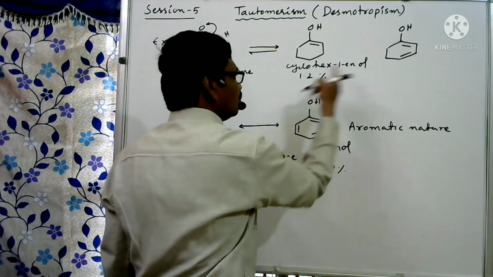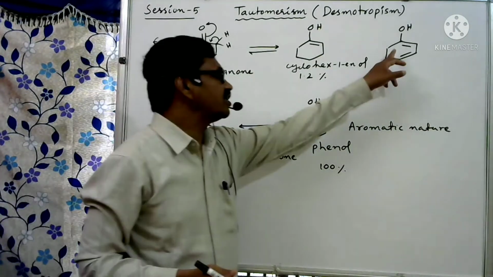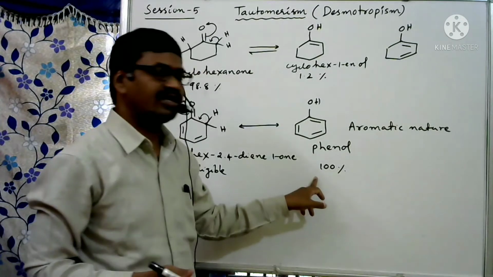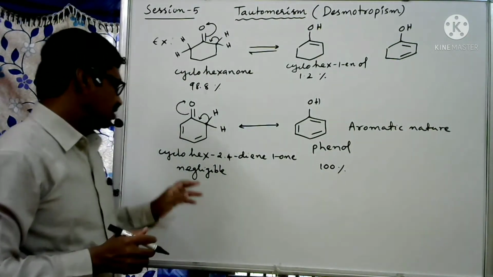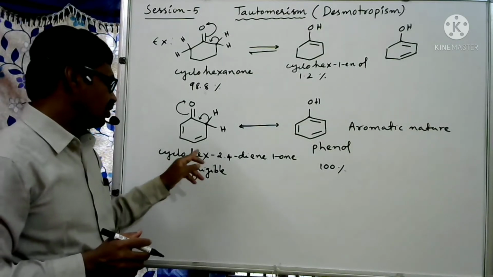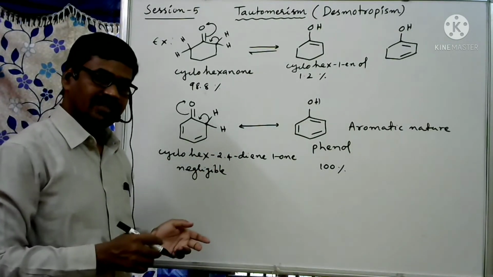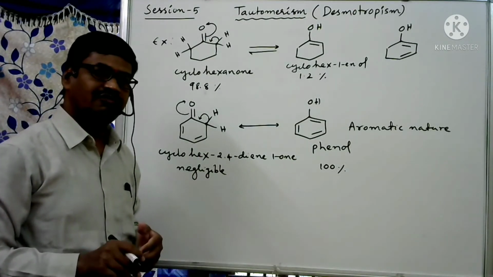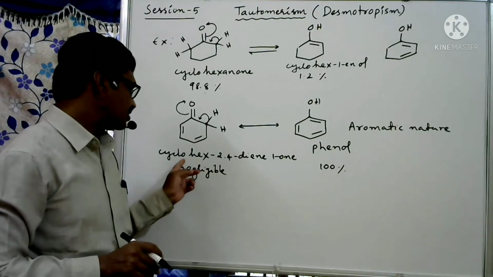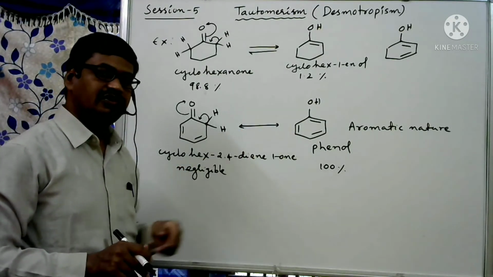So 1.2 may increase to some more percentage. Whenever one double bond is present, it is almost 100%. It is the phenol. Phenol we can write as cyclohexa-2,4-diene-1-one in keto form. If they ask what is the keto form of phenol, we can write cyclohexa-2,4-diene-1-one as the keto form of phenol.